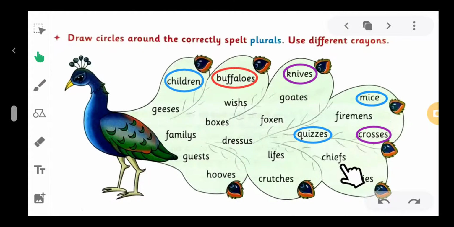It's the correct spelling of chefs. Yes, so we circle it. Next is stories. It's the correct spelling of stories. Yes, so we circle it.